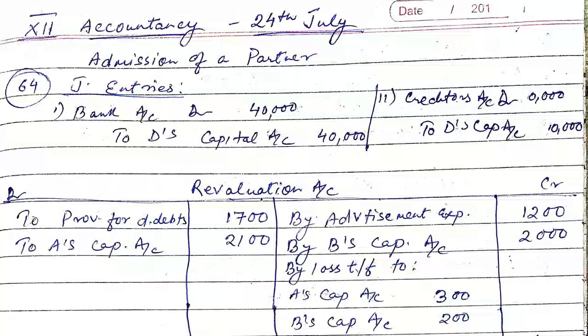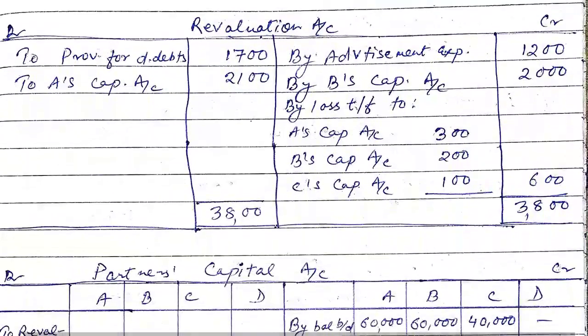D is admitted as a partner on 1st April 2020. His capital is to be 50,000. Now his capital is to be 50,000, but you can see that he is bringing creditors in point number A. You can see out of creditors 10,000 is due to D. It will be adjusted against his capital. So D's capital will be credited with rupees 10,000 and he will bring only the remaining 40,000, and thus his capital will now become 50,000.